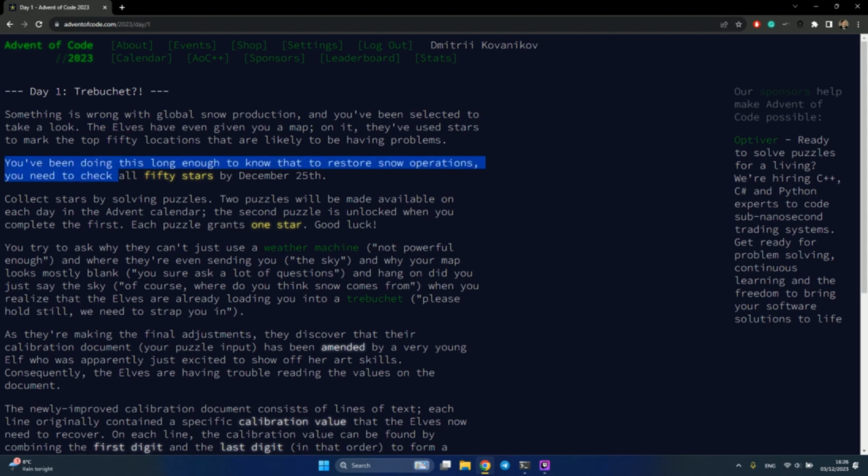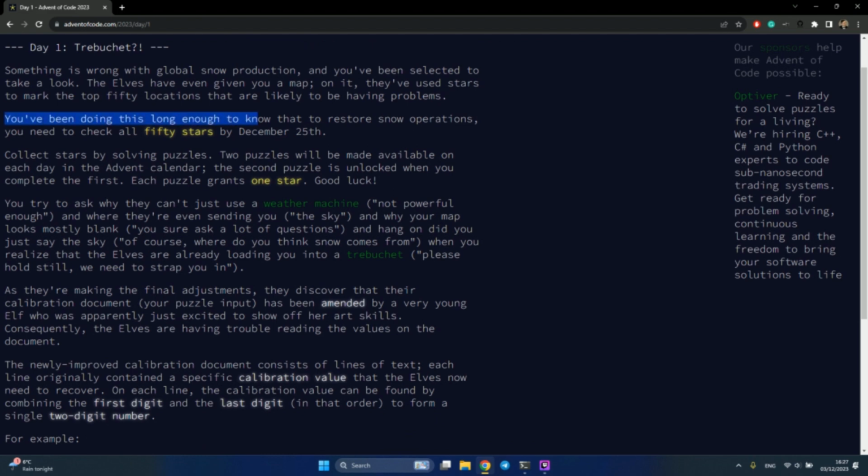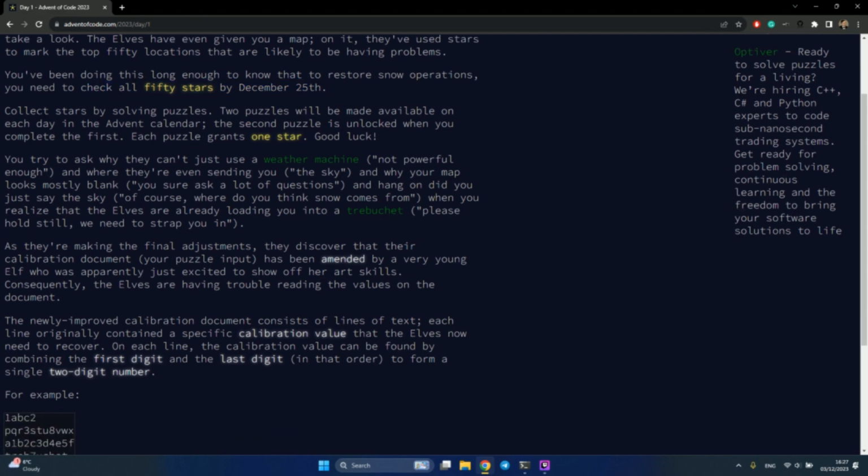So I see. Back in the university days, when we did competitive programming, there was this theme of tasks where there's some story behind the task, and apparently there's only one relevant sentence somewhere in the end where you see what you actually want to solve. But we need to go through the backstory, I guess. Kind of makes it interesting. So you've been doing this long enough to know that to restore snow operations, you need to check all 50 stars by December 25th. Okay, some experience.